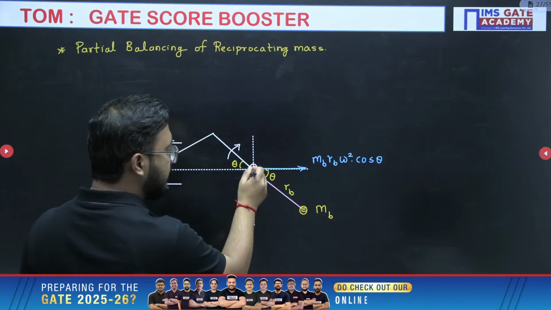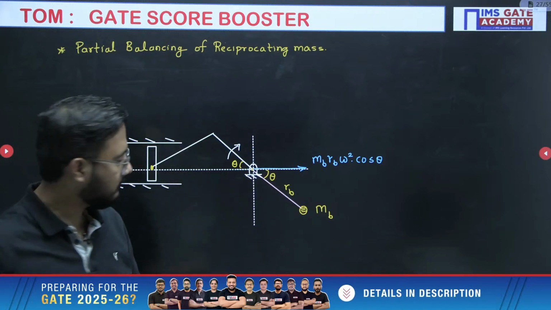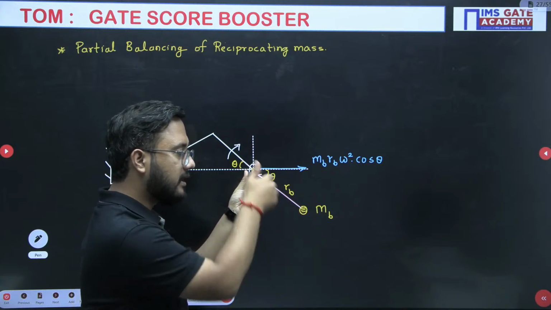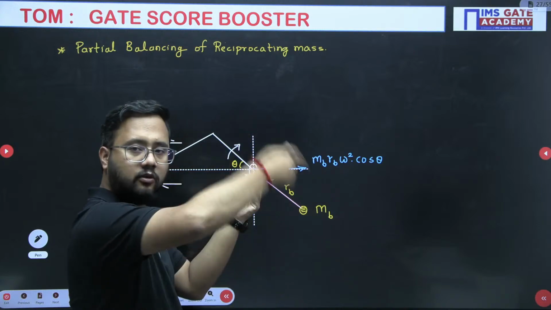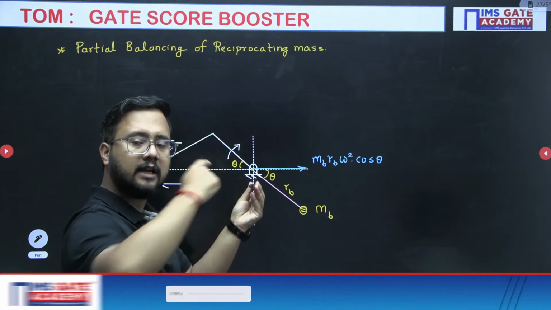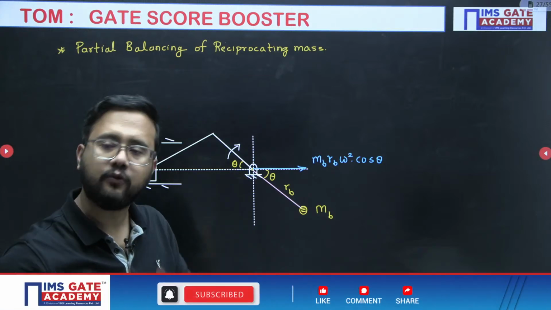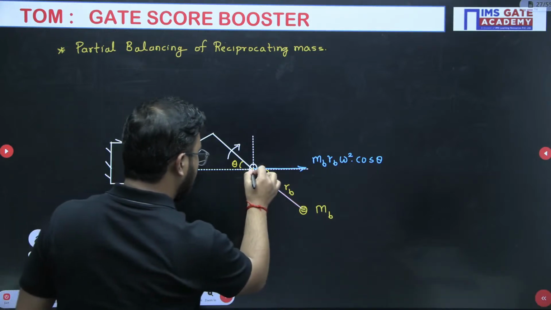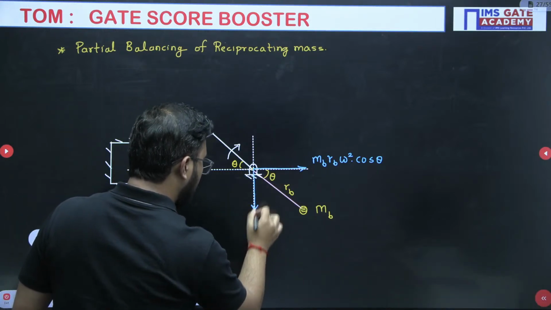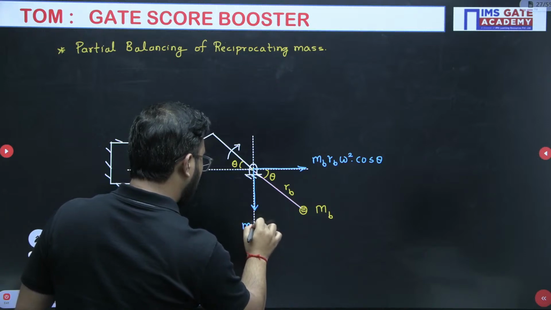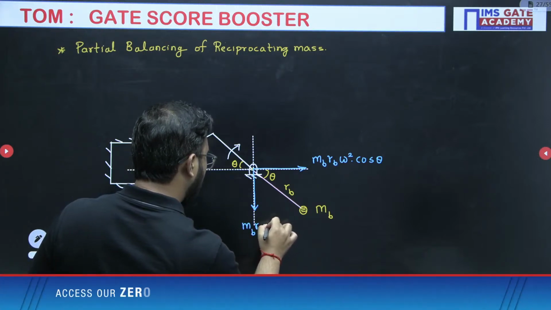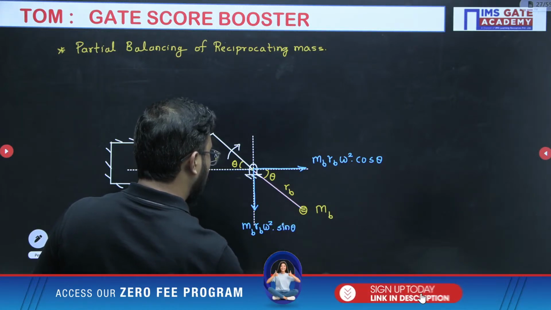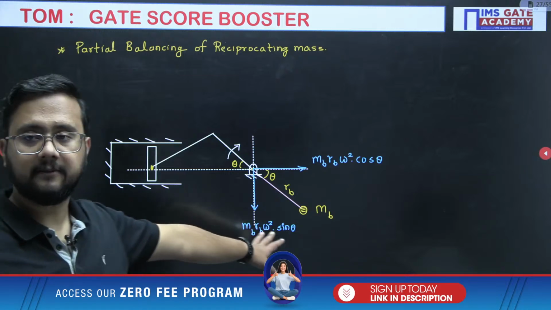It is also connected to this, which is the crankshaft. See, this is your crankshaft. On this crankshaft, there is a mass attached to it. When the crankshaft rotates, that mass is also going to rotate like this. For that rotating mass, what is the unbalanced force? Centrifugal force. MB RB omega square cos theta, and here it will be MB RB omega square sin theta. It is there.